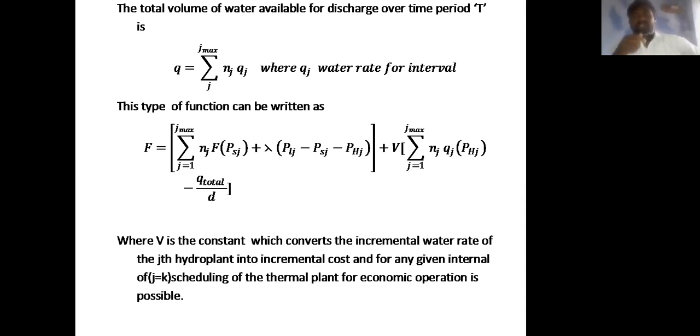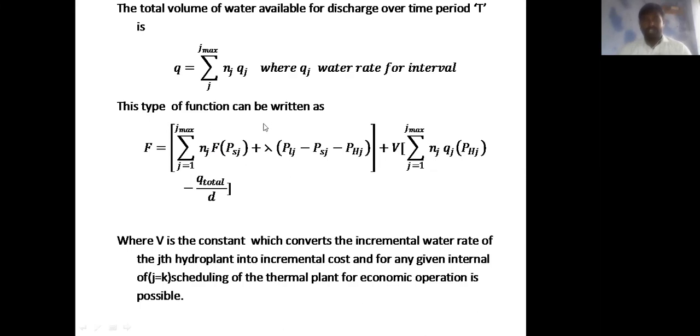Once we involve the constraint functions, we go to the objective function. The objective function is nothing but the main function plus the constraints. So this type of function can be written as f equal to the summation of j equal to 1 to j maximum. This is the main function, and this is also the constraint function.